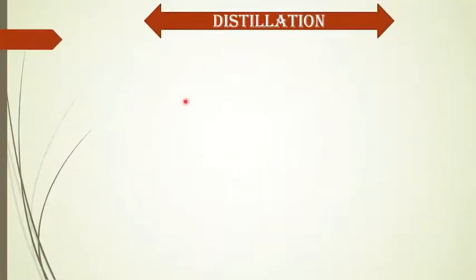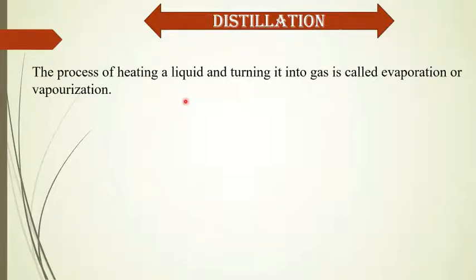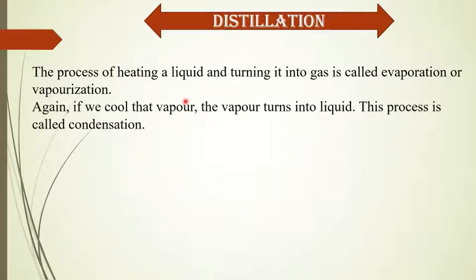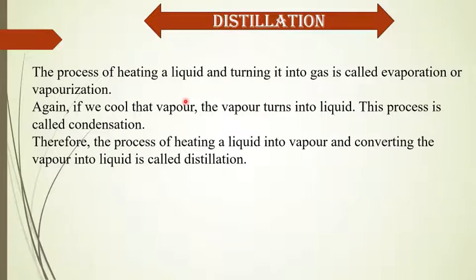Now, distillation. What is distillation? The process of heating a liquid and turning it into gas is called evaporation or vaporization. You know this. And again, if we cool that vapor, the vapor turns into liquid. This process is called condensation. So, the process of heating a liquid into vapor and converting the vapor into liquid is called distillation.